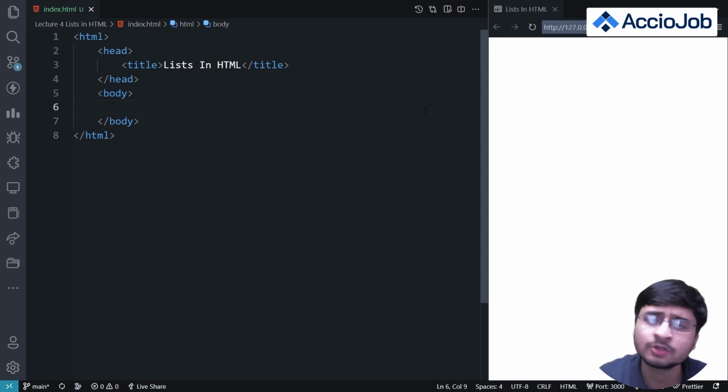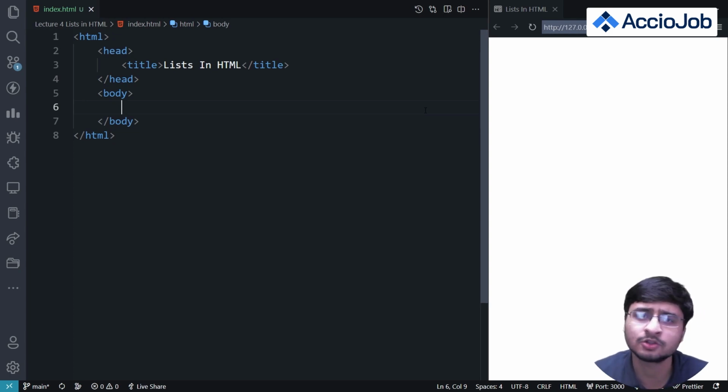In lists, the list tags in HTML display the list in a bulleted or a numbered or an alphanumeric format, so 1 2 3 4 and data in front of them, or maybe bullets and data in front of them. This is how lists work. And why are lists used? I've discussed this already, so you can see the application from amazon.com, or maybe you can see many applications of lists, right? So this is what lists are, and this is why they are used.